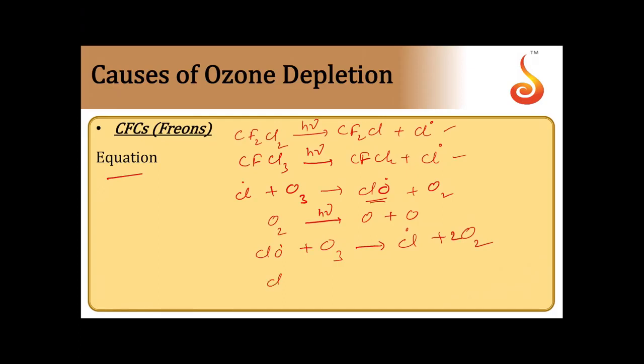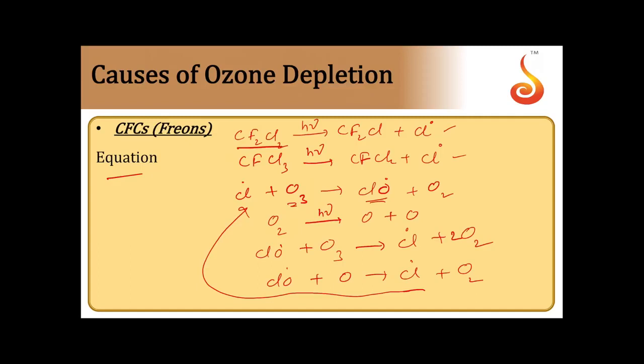The ClO can also react with an O atom, forming a chlorine free radical and giving rise to oxygen. That way again we get the free radical, which can further react with one more ozone molecule. The process goes on continuously.